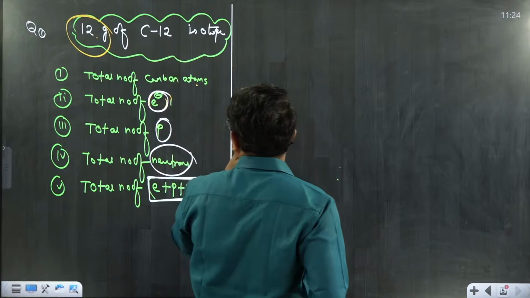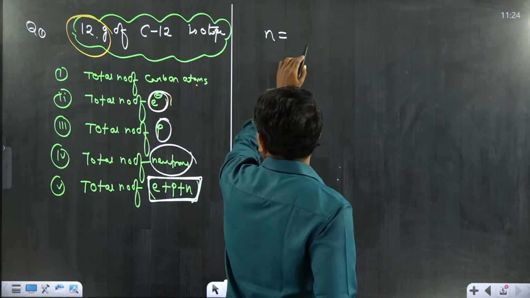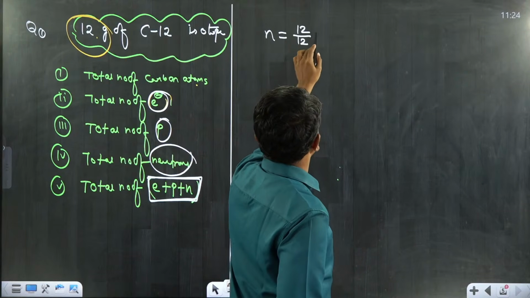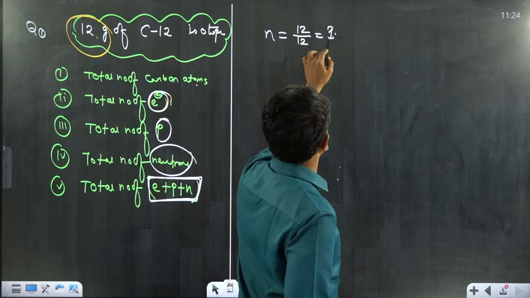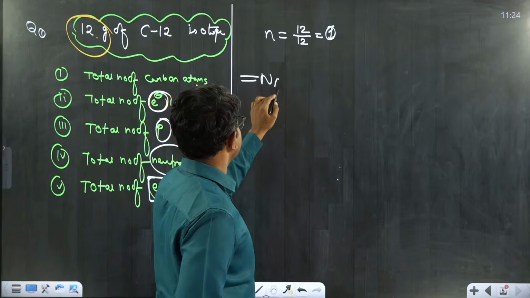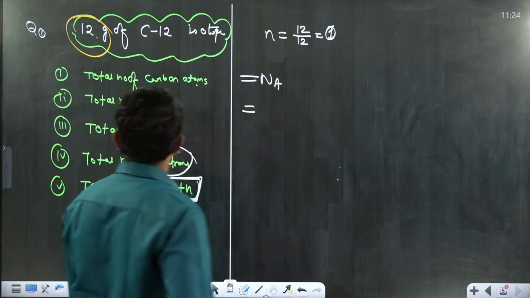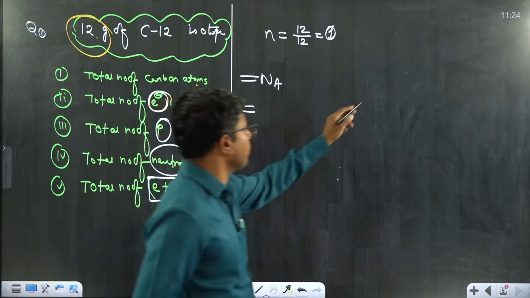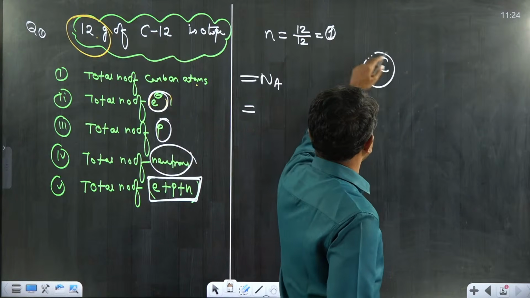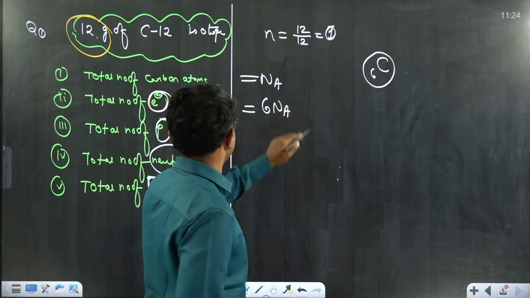You are given a 12 gram sample. Just try to find the number of moles quickly. How many of you are getting answers? The given mass is 12 and the gram atomic mass of carbon is also 12, so we have 1 mole. 1 mole means how many atoms are present? Na atoms. How many total electrons are present? Since the atomic number of carbon is 6, each carbon contains 6 electrons. We have Na atoms, therefore we have 6 Na electrons.